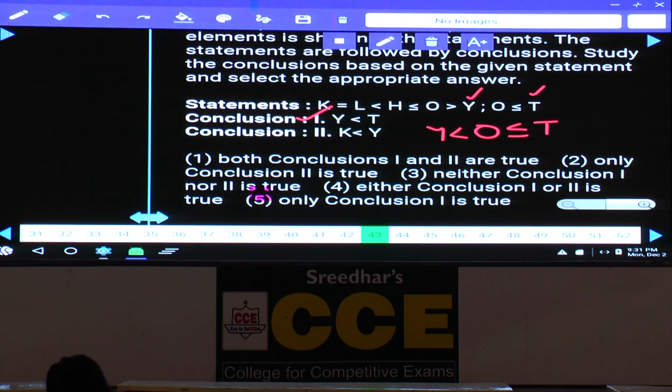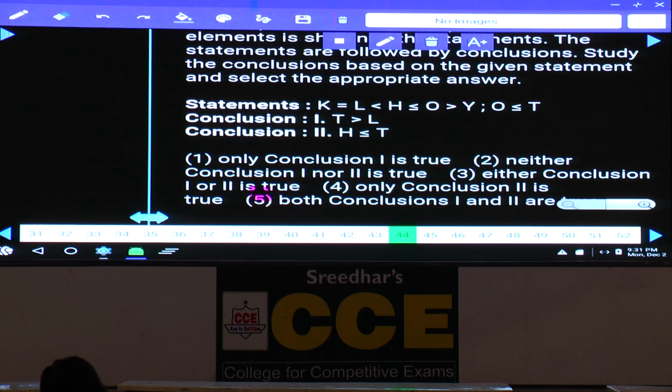Then coming to the next one here, the relation between k and y. There are two opposite symbols, one lesser than, one greater than, two opposite symbols, no relation here. Hence only conclusion 1 is true. Only conclusion 1, it is given in choice 5. 43 is choice 5.